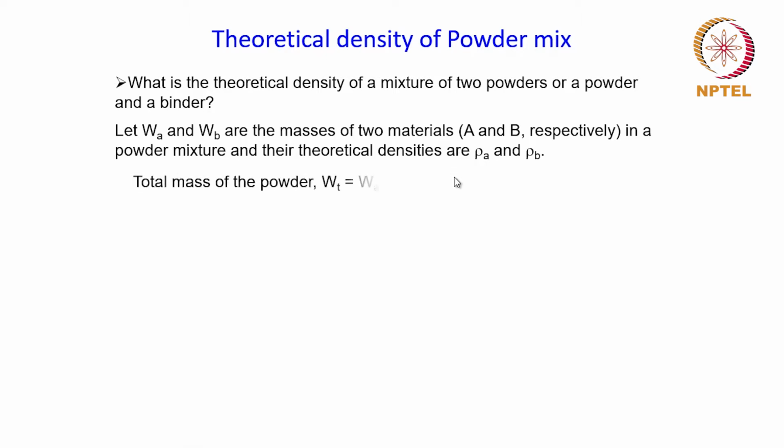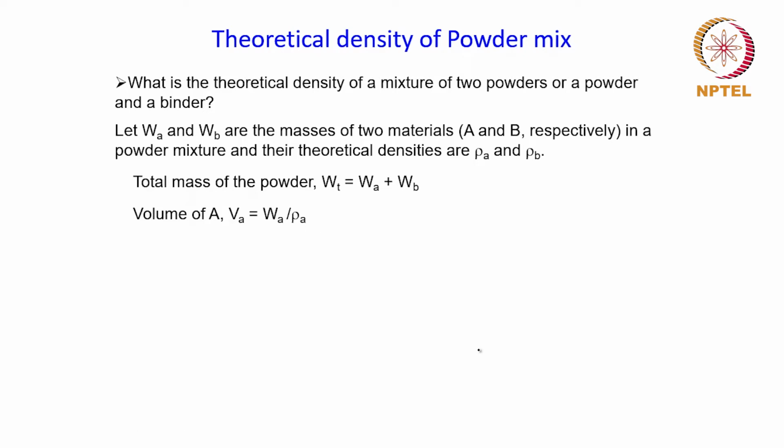So the total mass of the powder Wt will be the sum of the masses, that is Wa plus Wb. And now that the densities of these two materials are given, we can calculate the respective volumes. That is, volume Va will be given by the mass of A divided by its density.